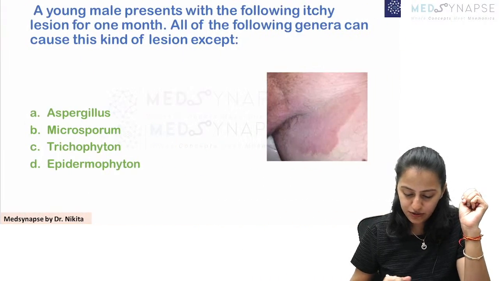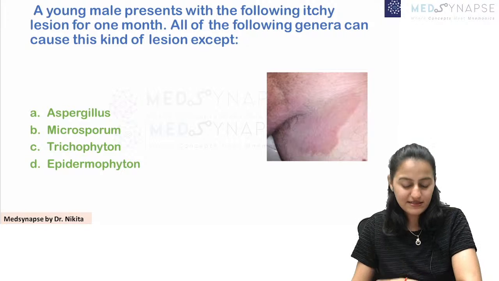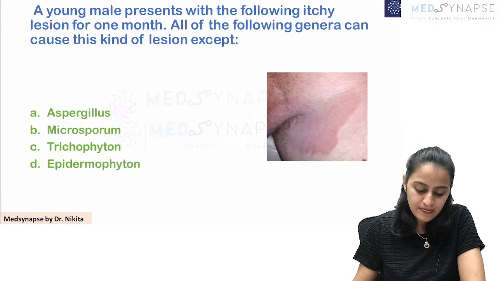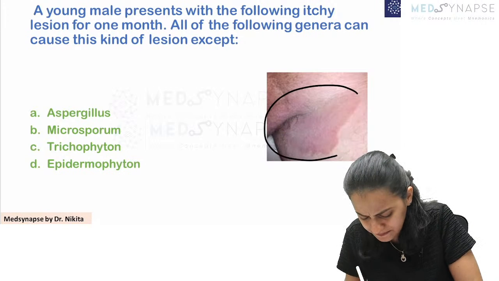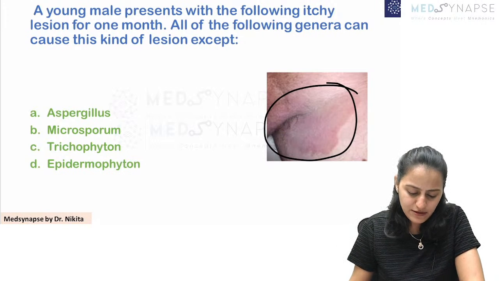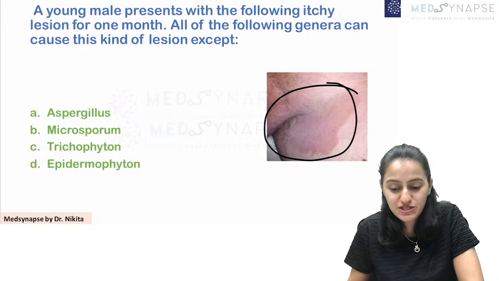Going on to the next question, and I think this is the last one and an easy one. A young male presents with the following itchy lesions for 1 month. All of the following can cause this kind of lesion except.